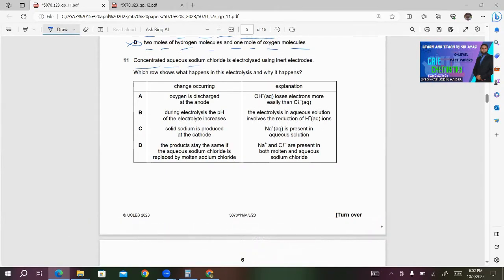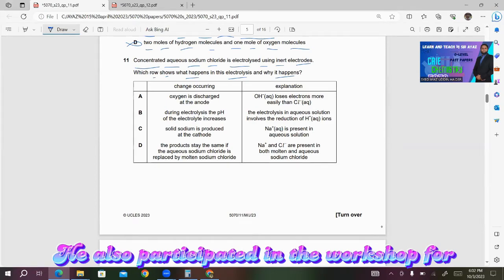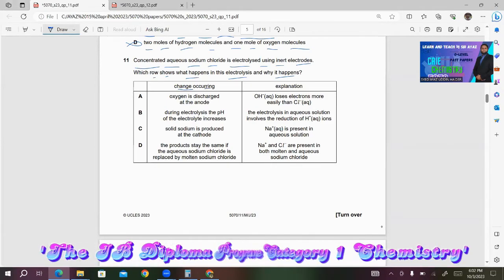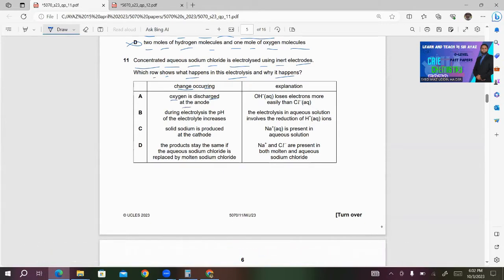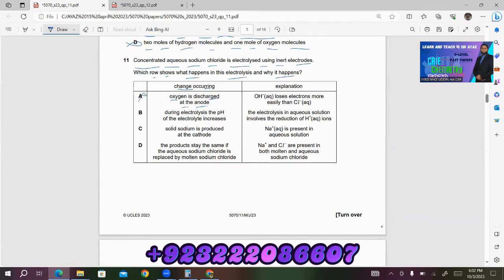Concentrated aqueous sodium chloride is electrolyzed using inert electrodes. Which shows what happens in this electrolysis and why it happens. A, change occurring. What is the change? The change is oxygen is discharged at the anode. So in case of concentrated aqueous sodium chloride, you can't get oxygen at anode. So this is wrong.